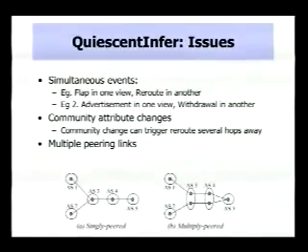In case A, if AS1 observes an update to a prefix contained in AS5, but AS2 does not, we would know that the event took place between AS1 and AS3. However, in case B, we can no longer make such a claim because the event could have also occurred between AS3 and AS4, or AS4 and AS5. So again, we had to modify our inference rules to take this into account.